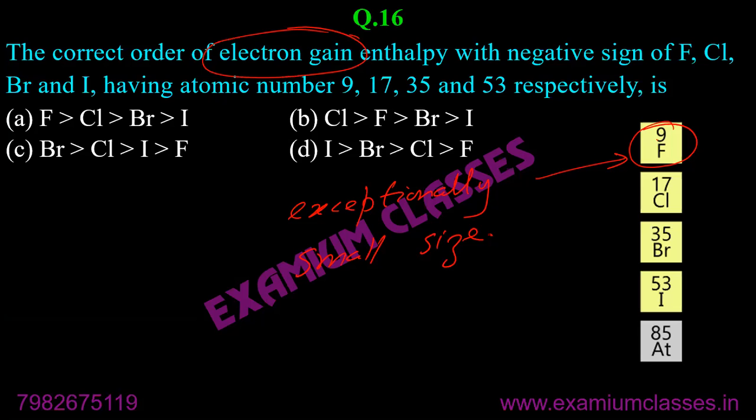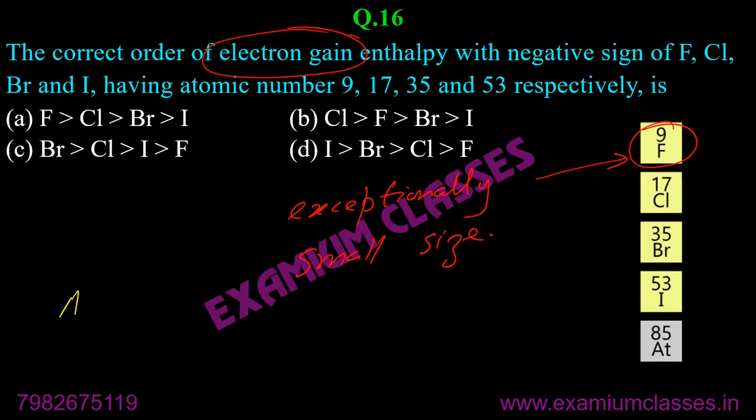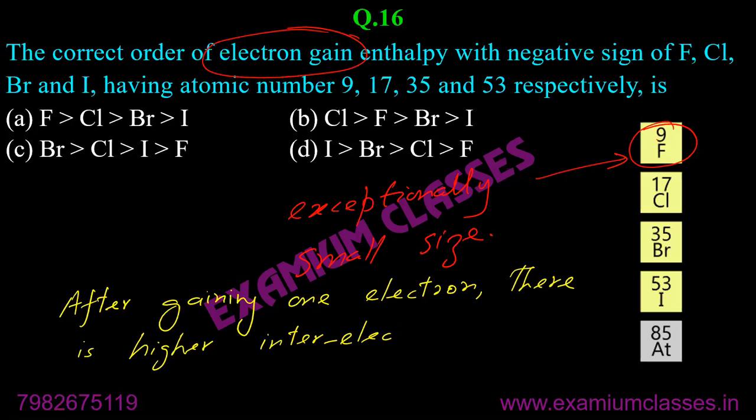So when fluorine gains one electron, after gaining one electron, there is higher interelectronic repulsion. Do you recall that now?